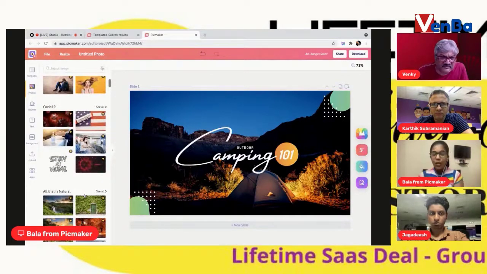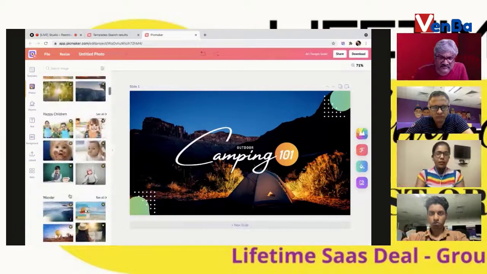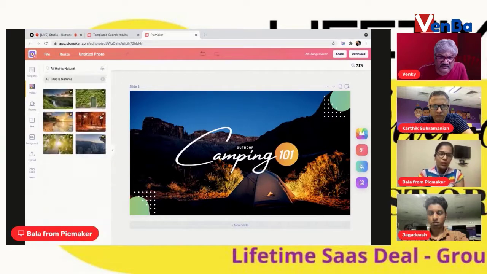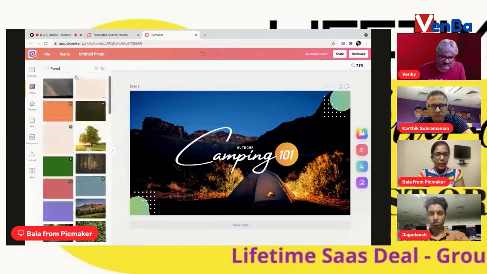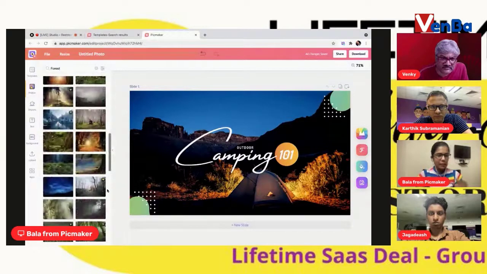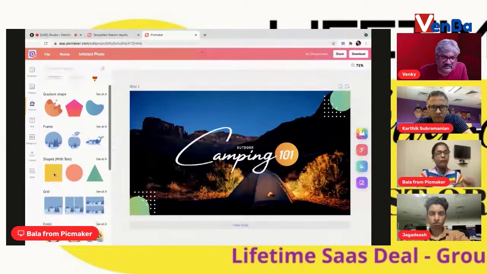Like I said, staying organized is top priority with PicMaker. So we've got nature related designs. When you begin to design, like I said, I had an idea that I was going to create camping related content. So I can just click on the nature related category, and I'll have the different designs available here. I can also search for images. Suppose I write forest, and it'll show the forest related images. This one is a free image. This green watermark shows that it's an elite image, and the yellow watermark shows that it's a premium image, like I said before.